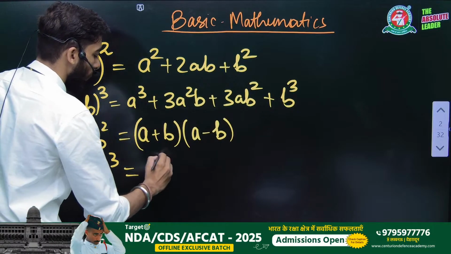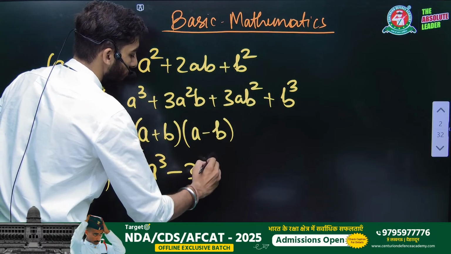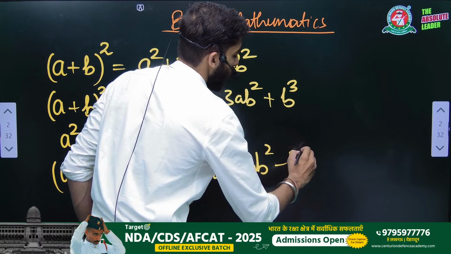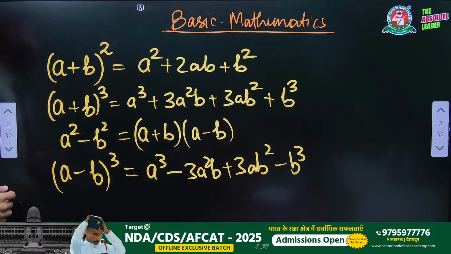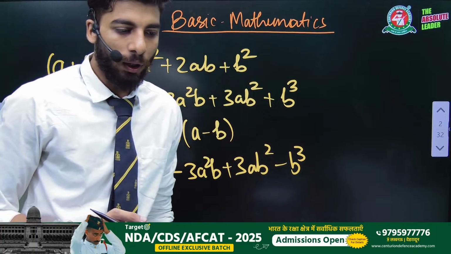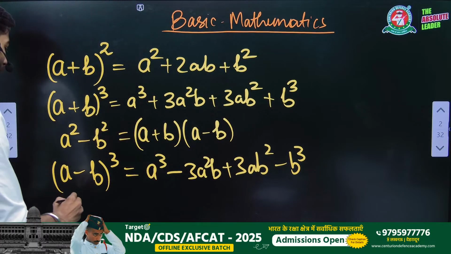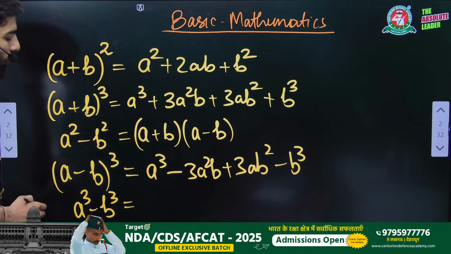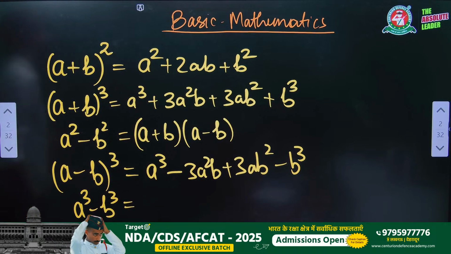And you will get your formula: a cube minus 3a square b plus 3ab square minus b cube, right? This is the formula of (a minus b) whole cube. Similarly, if you are dealing with the formula a cube minus b cube, it is a very important formula, and many viewers forget these things, right?